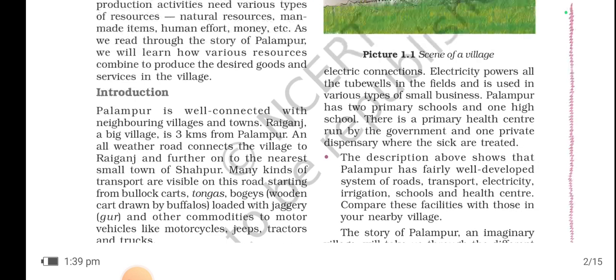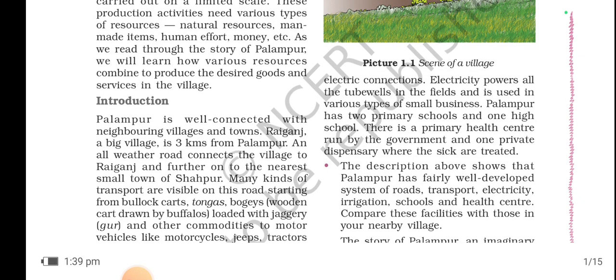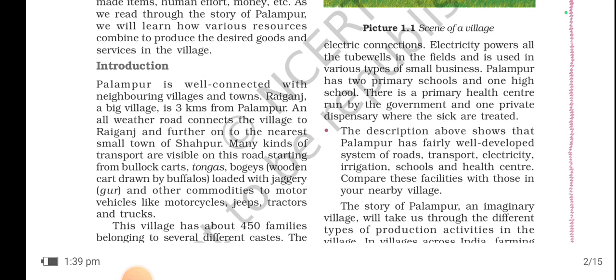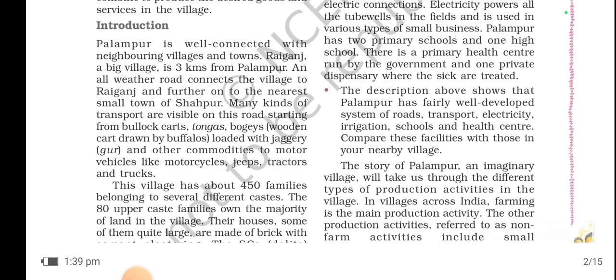Most of the houses have electric connection. Electricity powers all the tube wells in the field and is used in the various types of small businesses. Palampur has two primary schools and one high school. There is a primary health center run by the government and one private dispensary where the sick are treated. The description above shows that Palampur has a fairly well developed system of roads, transport, electricity, irrigation, health facility, and school.